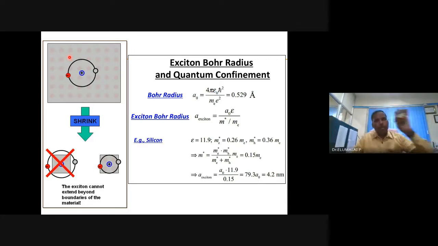Now, you have taken this bulk material and subdivided it into nano, maybe something like this, very small. Again, you are illuminating the same semiconductor. There is a valence band and conduction band.